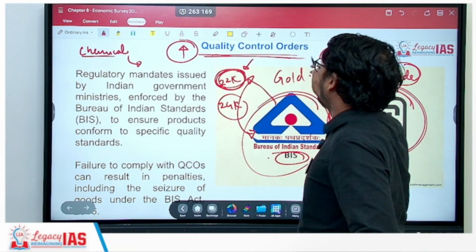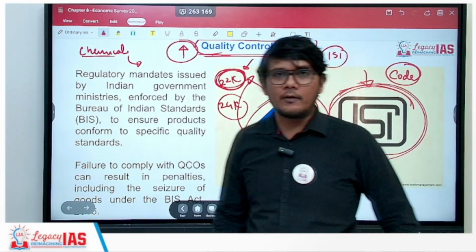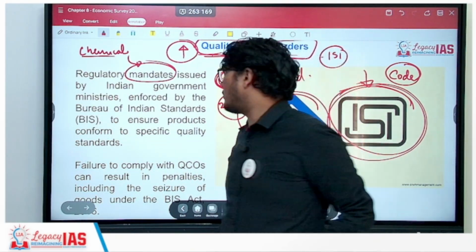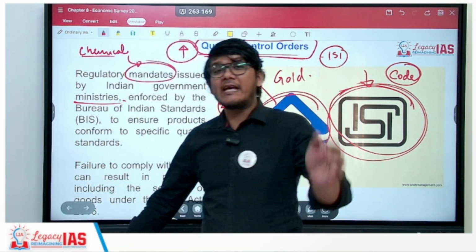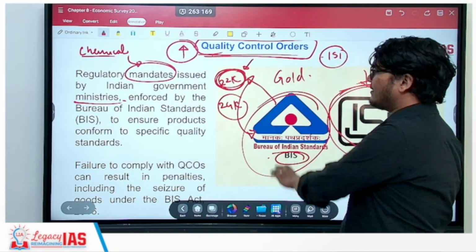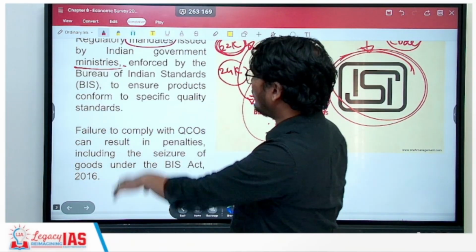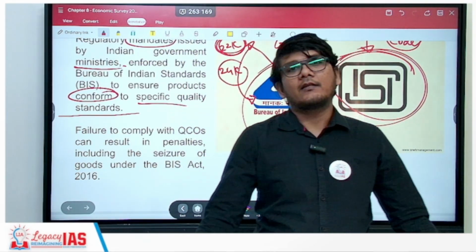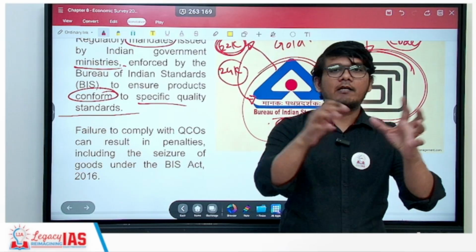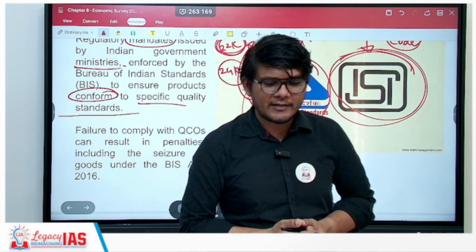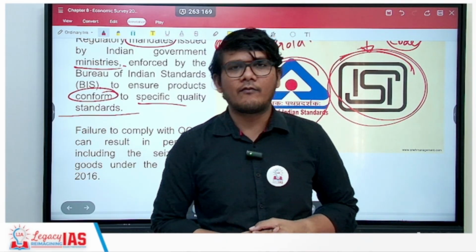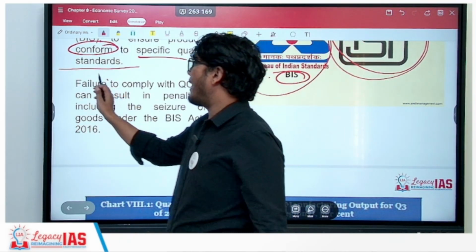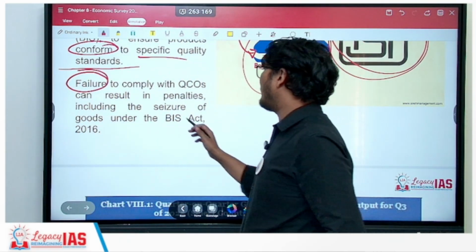So the quality control order is basically the mandate that is issued by the Indian government ministries, which is then enforced by the Bureau of Indian Standards. Now, what does it do? It ensures that the products conform to the specific quality as well as the safety standards. Quality is an umbrella term, so safety is a part of it, especially when the equipment is electrical equipment. So this is the idea of the quality control order. Now, if there is a failure to comply with this quality control order, of course there will be penalties.